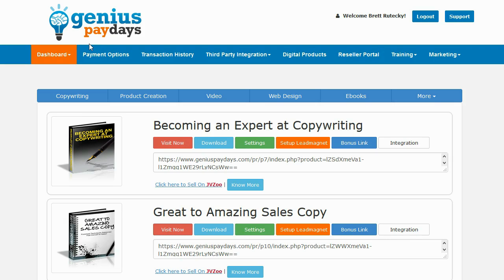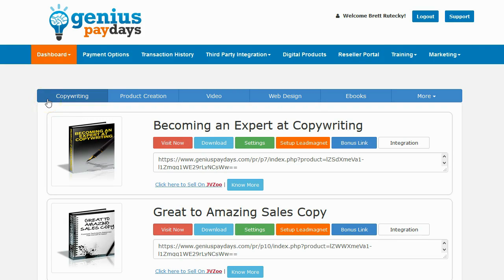I didn't test all 100 of them, but I randomly picked out a bunch of them to download, and they're all ebooks. They are also MRR products, Master Reseller Rights products. So what the vendors of Genius Payday did was they bought products that they have master resale rights to, and then they've made it an automated system.